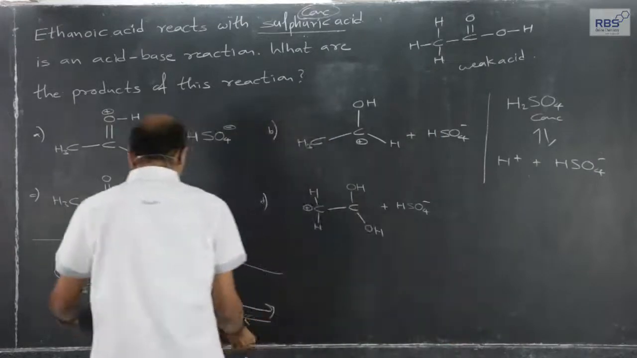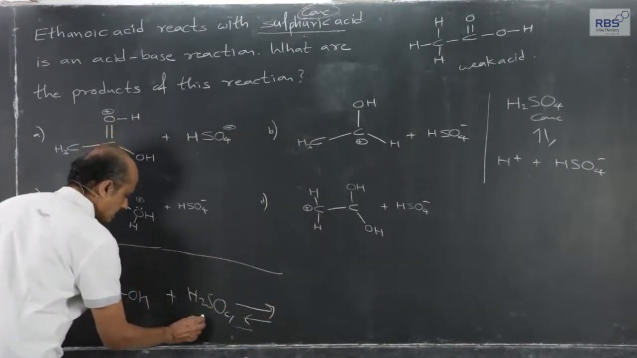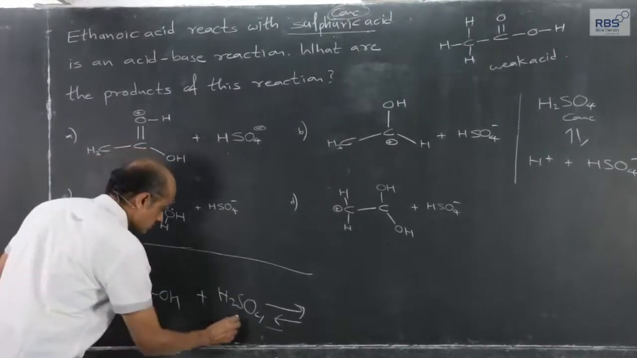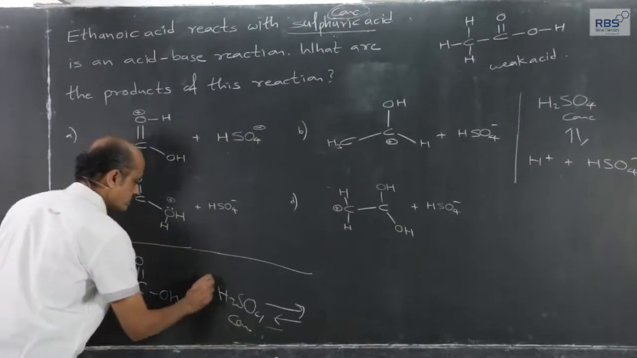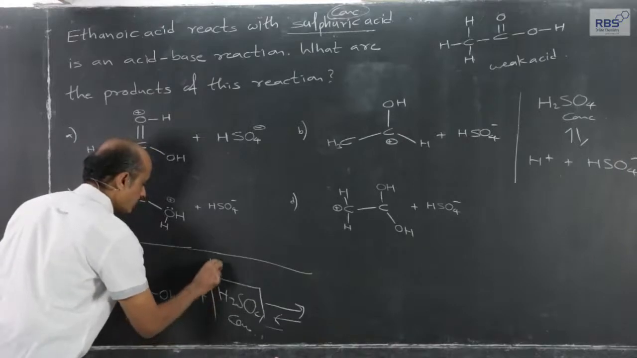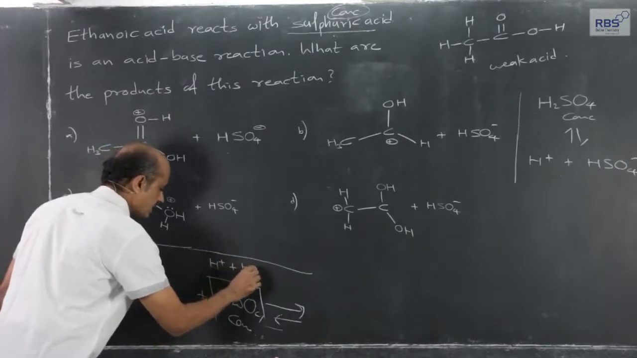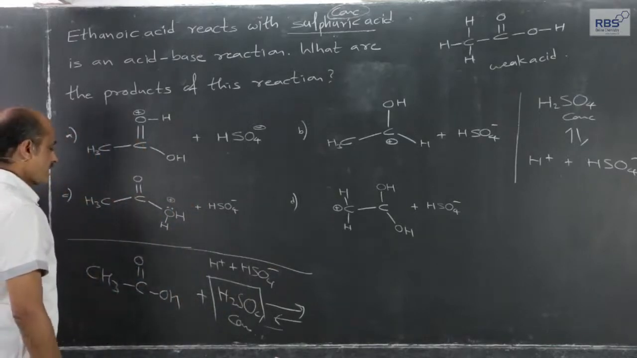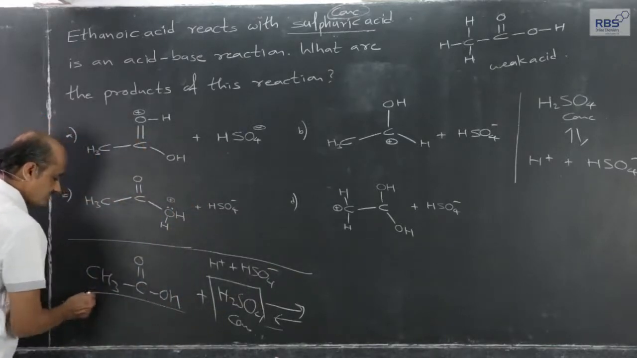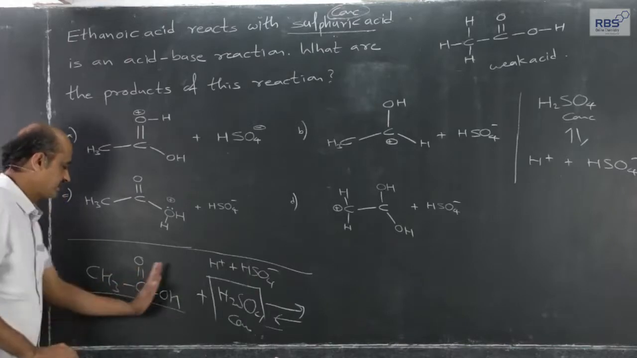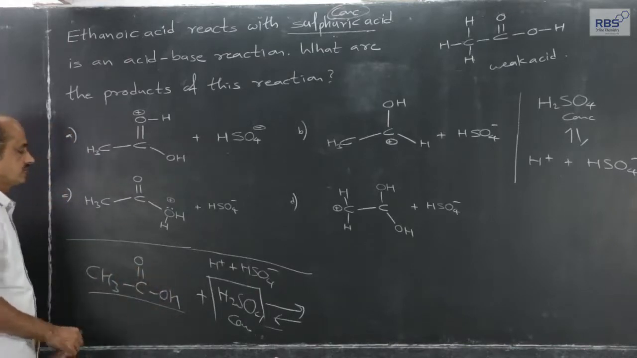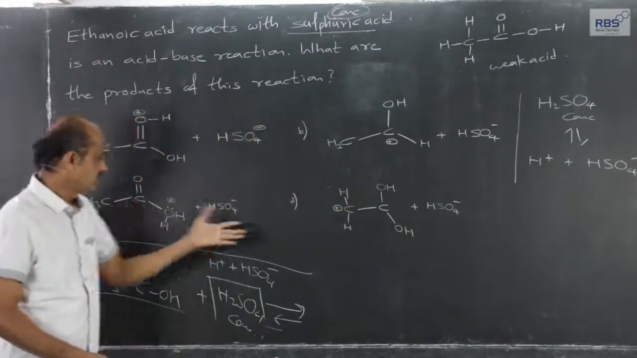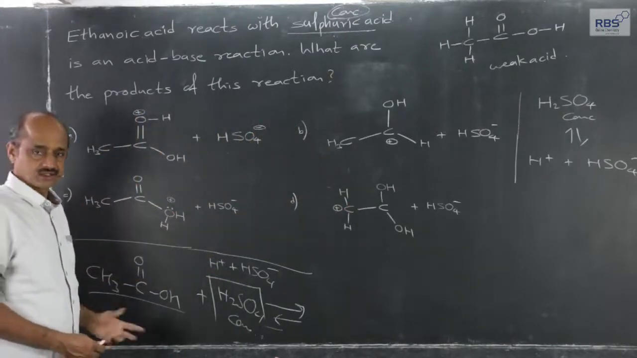Now, since this is a reaction between these two, and from the options it is clear that the H2SO4 used is concentrated, this H2SO4 will give one H plus ion plus the remaining ion HSO4 minus, and this is a weak acid. To a very small extent it gets dissociated, and if these two react, which among these four should be the answer?